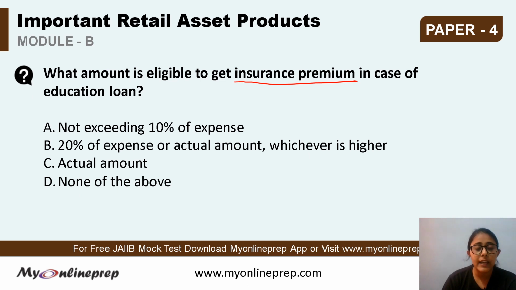Options are A. Not exceeding 10% of expense. B. 20% of expense or actual amount, whichever is higher. C. Actual amount. Or D. None of the above. So the correct option here is actual amount. That is, the actual amount of the loan is completely eligible to get insurance premium in case of education loan. So we can get insurance premium on the actual amount of the loan. This is the correct answer.